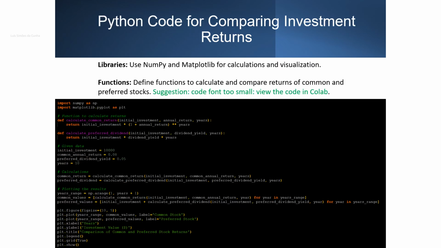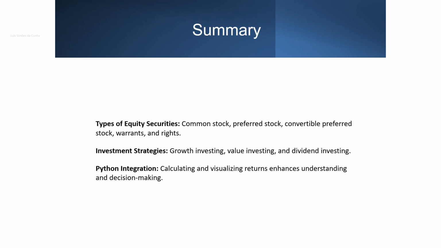Using Python and libraries like NumPy and Matplotlib, we can calculate and compare the returns of common and preferred stocks. By defining functions to compute the returns, we can visualize the growth of an initial investment over time. This example demonstrates how common stock can potentially offer higher returns, but with greater volatility, while preferred stock provides steady, lower risk returns.